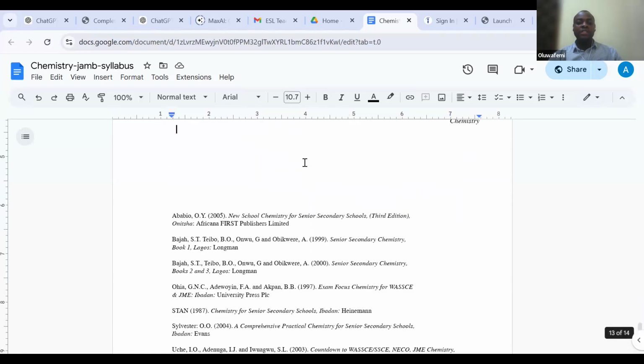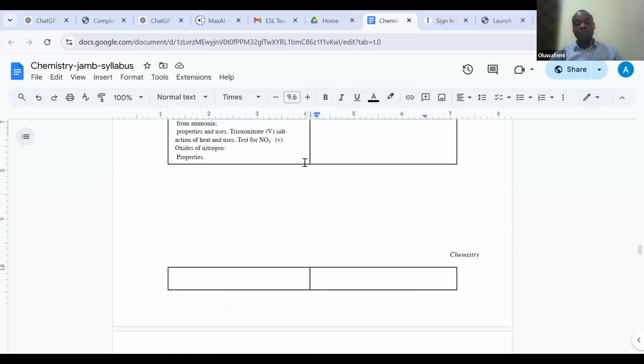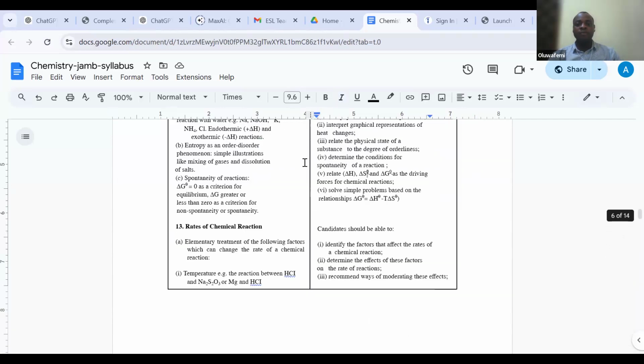So this is basically what we are going to be covering in the course of our time together, as in me teaching you this aspect of chemistry. And I can assure you that you will have a very wonderful time in this lesson. So I'm going to quickly go to the first topic, and we'll look at what it entails. Let me quickly share that slide with you.